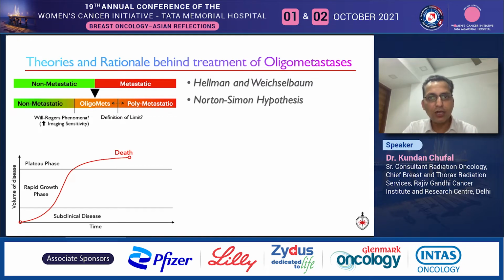Another concept, as described in the Norton-Simon hypothesis, is the development of kinetic resistance in patients with small volume residual disease post-systemic treatment. So introducing local ablative therapy at this time can pull back tumors into a zone where systemic treatment is more effective, and this can be done at multiple time points with an intent to increase overall survival.